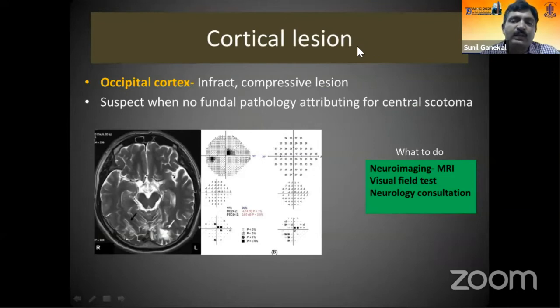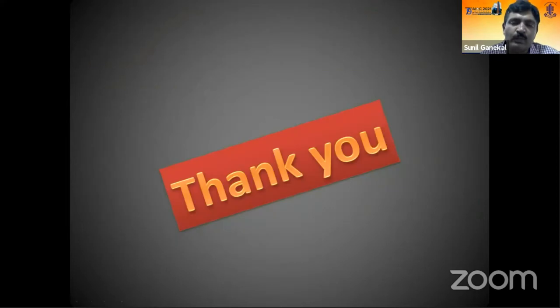Last but not the least, sometimes cortical lesions, especially occipital cortex lesions like infarcts or compressive lesions in the occipital cortex, can cause a central patch. Suspect a cortical lesion when you don't see a fundus pathology and the vision loss or scotoma is not attributable. Then you can get investigations like MRI brain or visual fields done and have a neurophysician's consultation to tackle this problem.